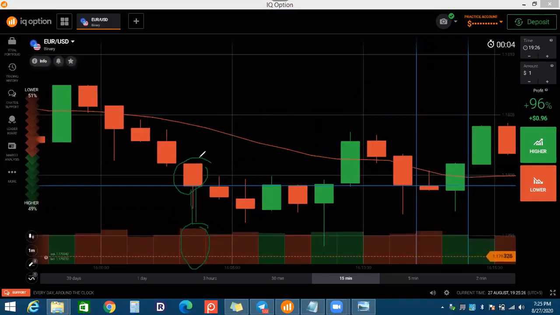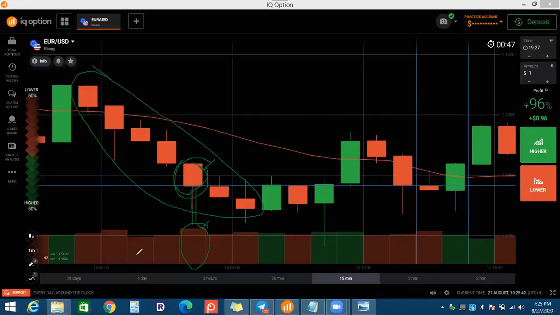When we compare these two things, the candle and the volume, we will make a decision about what the next candle will be. If we take the whole trend and look at all the volume bars and analyze them, we can tell whether the trend will go down or go up.